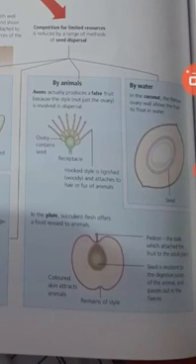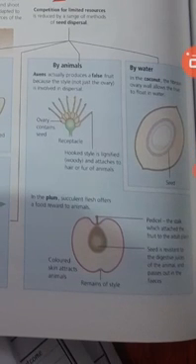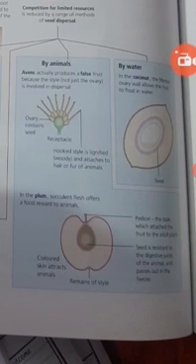So this is how the animals disperse the seeds, by two methods. First of all, by sticking it on their body, or by dropping it in their droppings or feces or waste material. The examples of the seeds that are dispersed by the animals are plum, or you can say tomato as well. Tomato can be one of the examples because they have succulent flesh.